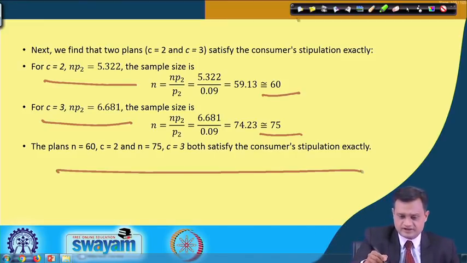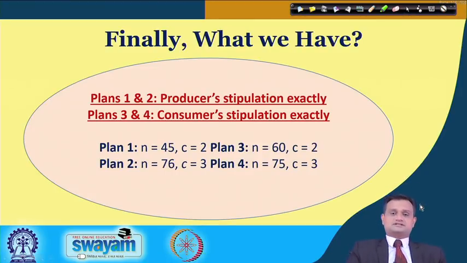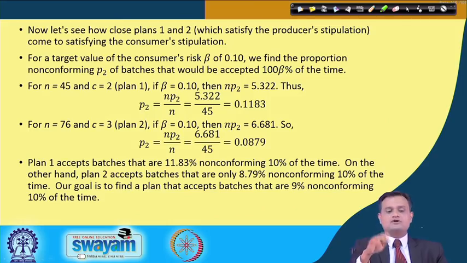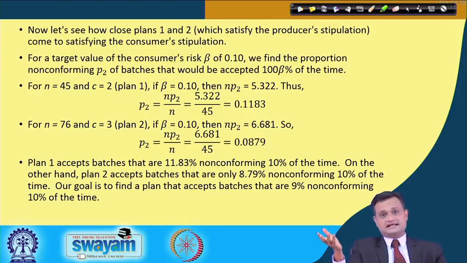So now it's really interesting that I am left with 4 plans. Plan 1 and 2 meet the producer stipulation exactly, plan 3 and 4 meet the consumer stipulation exactly. So plan 1: N is equal to 45, C is equal to 2, plan 2: 76 and 3, plan 3 and plan 4.